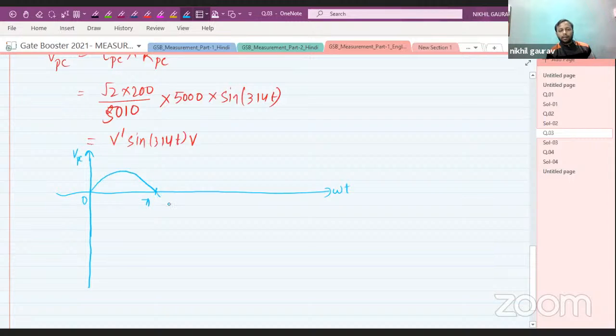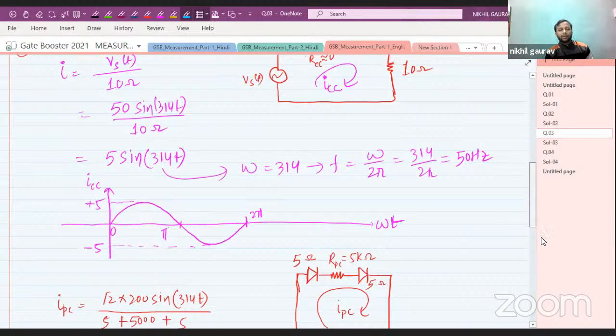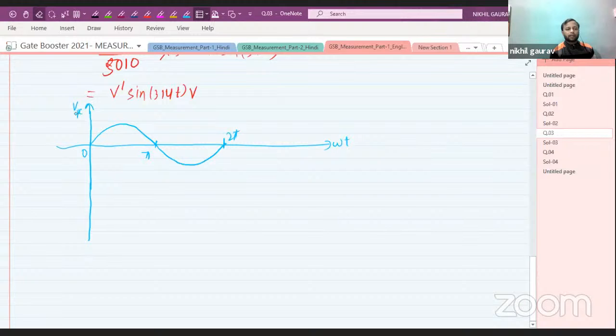Then from pi till 2 pi, it will be negative. So we have got the waveform for ICC as well as for VPC. This is VPC.